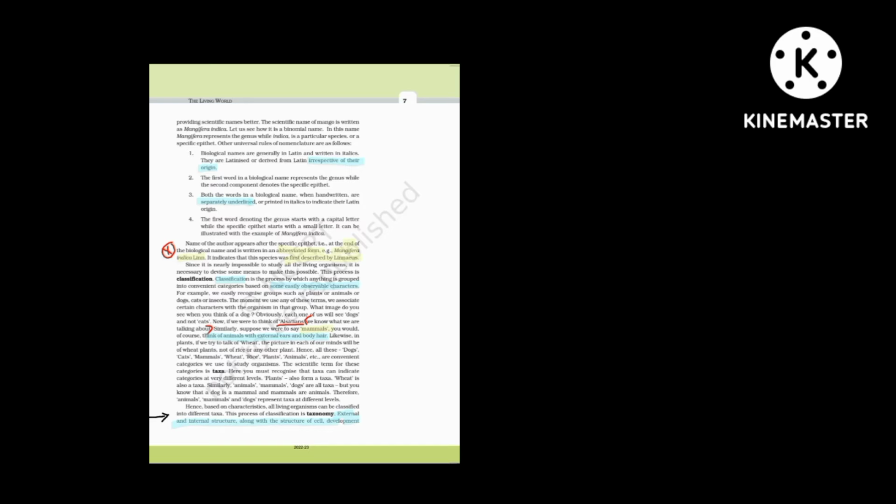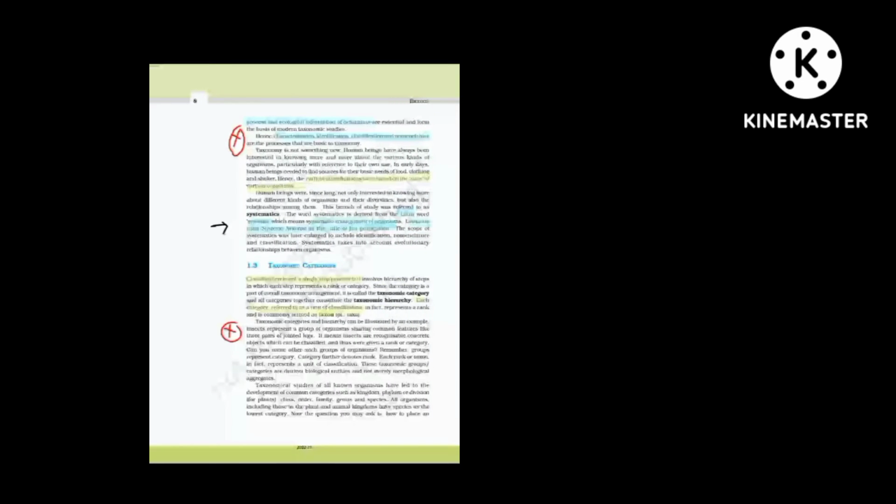Then there is a characteristic given for mammals. Mammals are the animals that have external ear and body hair. We are also mammals, and we have an external ear and body hair. Likewise, every category is given a name, taxa. This taxonomy is classified based on external and internal structure, along with the structure of cell, development process and ecological information of the organism, which are essential for this characterization.